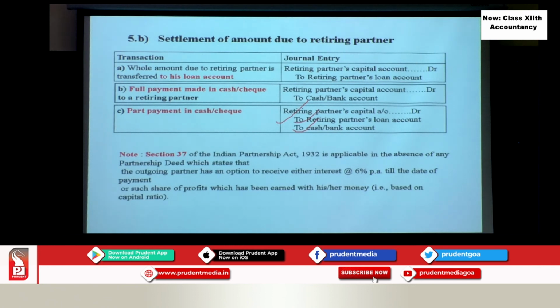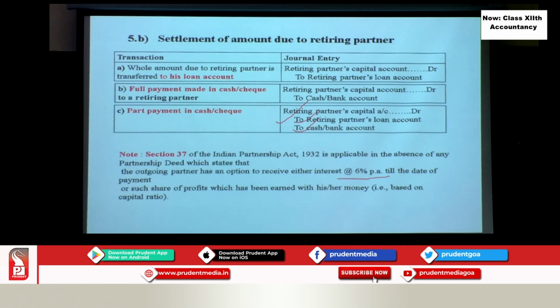But suppose there is no such clause or no such provision in the partnership deed, then this section will apply. And what this section says, see, the outgoing partner has an option to receive interest at the rate of 6% per annum till the date of payment. So if any amount is due, he is entitled to receive it along with interest at the rate of 6% per annum till the payment is made to him. And there is one more option, that is, such share of profit which the firm has earned with his money, based on the capital ratio.